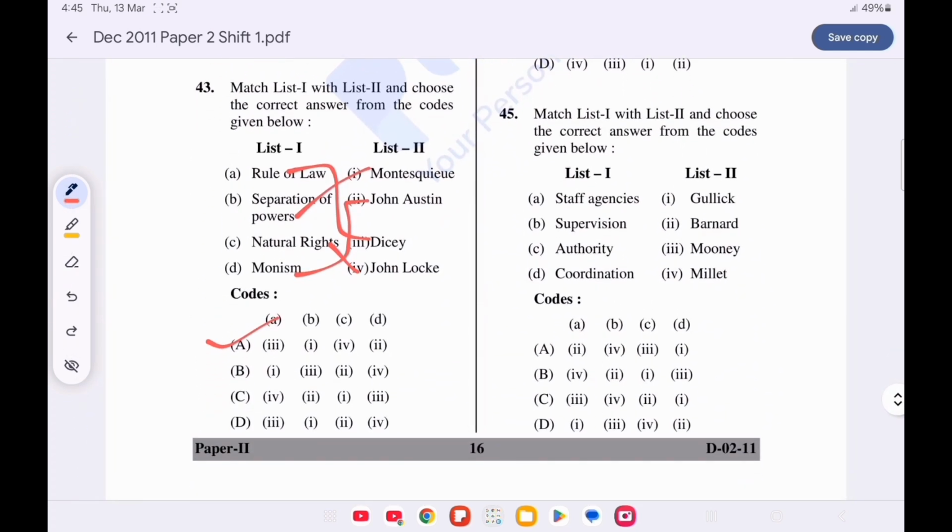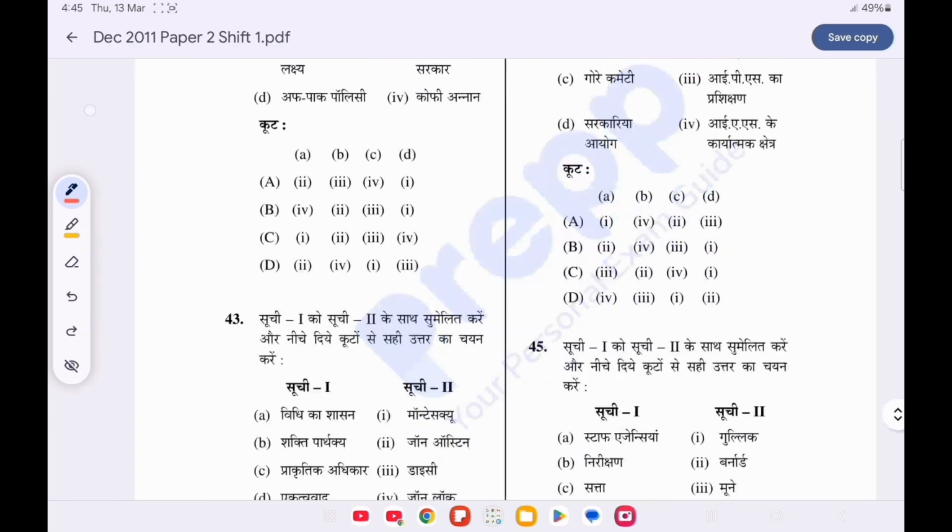Question number 45. Match list 1 with list 2 and choose the correct answer from the code given below. Option C is correct. Staff agency was given by Mooney, supervision by Millett, authority by Barnard, and coordination by Luther Gulick. Now move on to the next question.